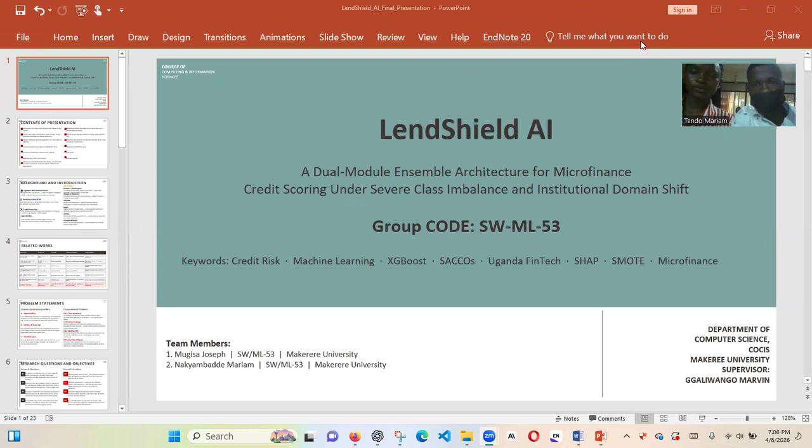Presenting to you LendShield AI, a dual-model ensemble structure for microfinance credit scoring under severe class imbalance and institutional domain shift.